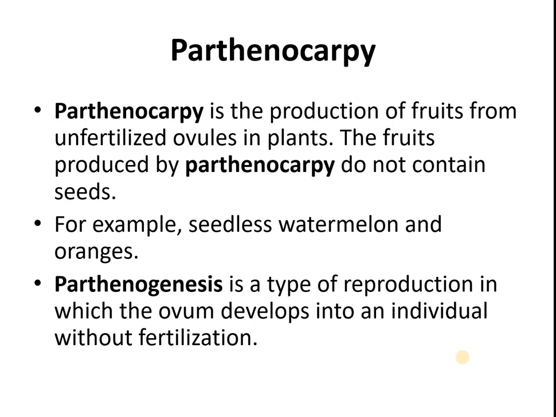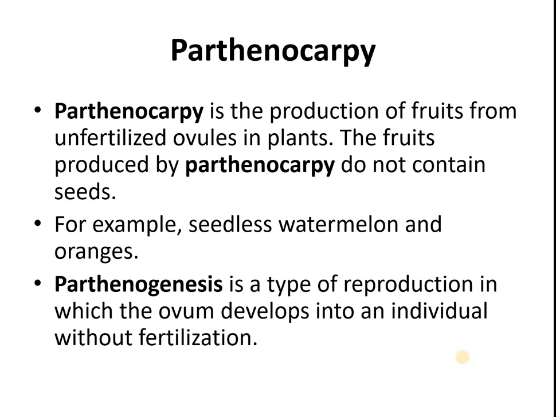Parthenocarp or parthenocarpy, C-A-R-P, that means fruit. So parthenocarpy is the production of fruits from unfertilized ovules. The fruits produced by parthenocarpy do not contain seeds.